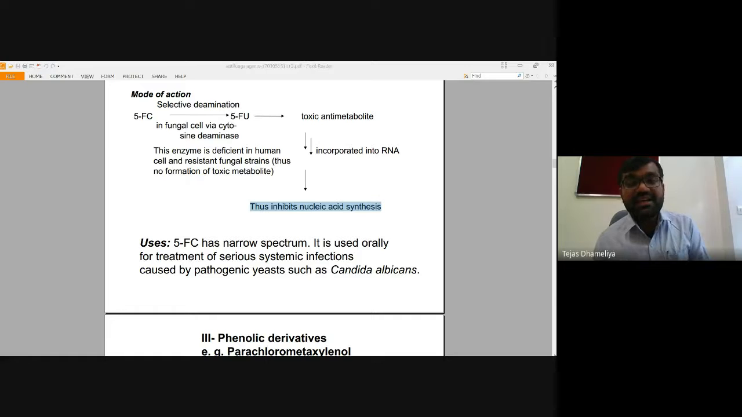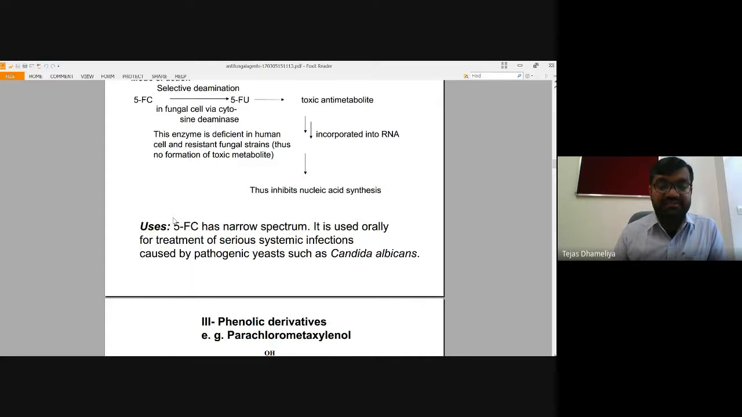Because what are RNA and DNA? They are nucleic acids having nucleotides, which are made up of cytosine, thymidine or uracil, or any other kinds of nitrogenous bases. Thus, if these nitrogenous species are absent, if their synthesis is inhibited, then the fungus cell will not be able to survive. So this is the way that we can go ahead for the purpose of our antifungal activity.